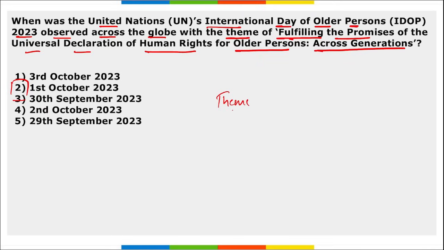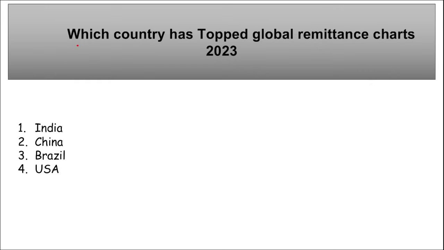what is the theme? Fulfilling the promises of the Universal Declaration of Human Rights for older persons across generations. The day was observed to raise awareness of the contributions and achievements of the older individuals that are above age 65 in society, to promote their well-being and inclusion in all aspects of society, and to grow the society as a whole. Next is, which country has topped the global remittance chart for 2023?